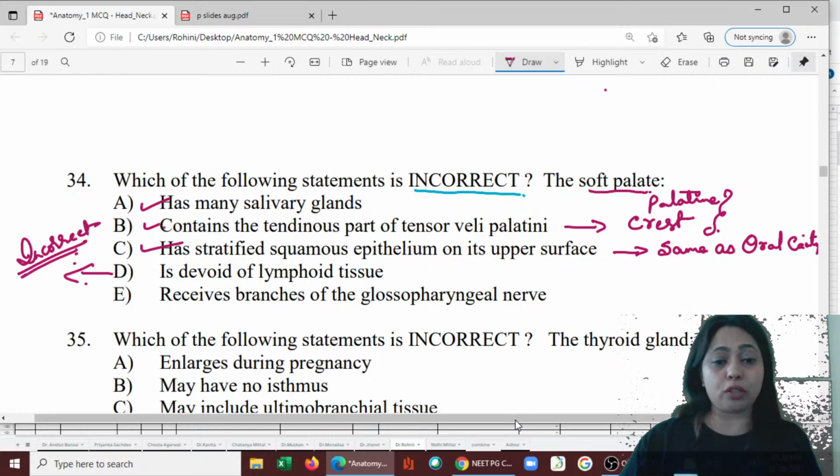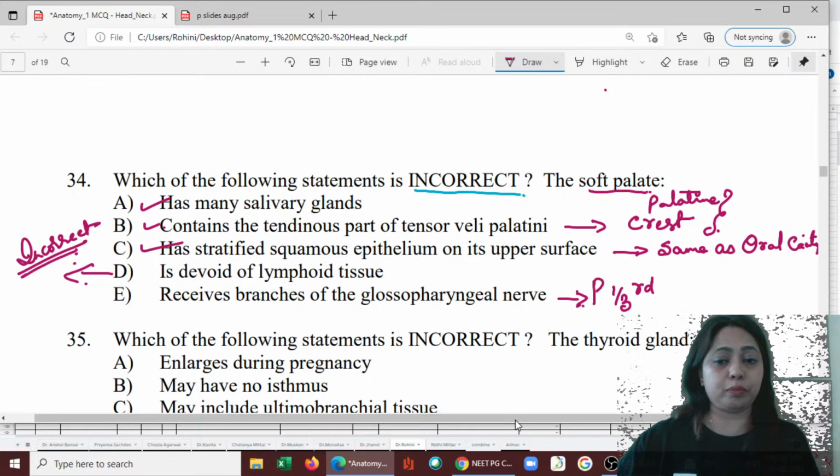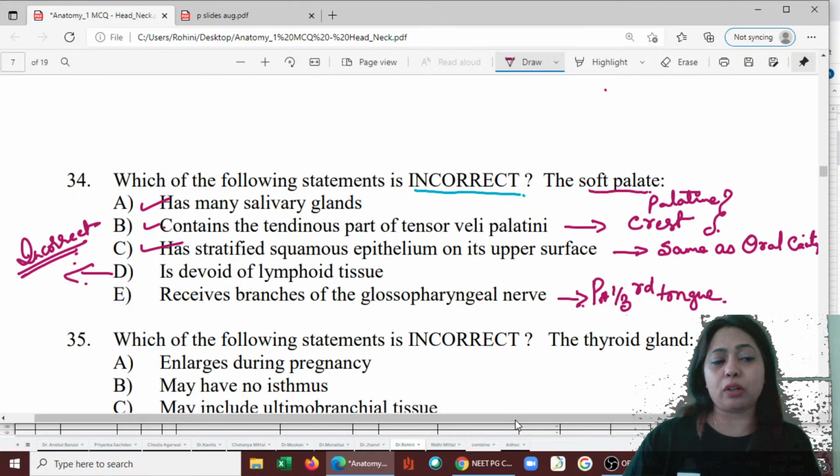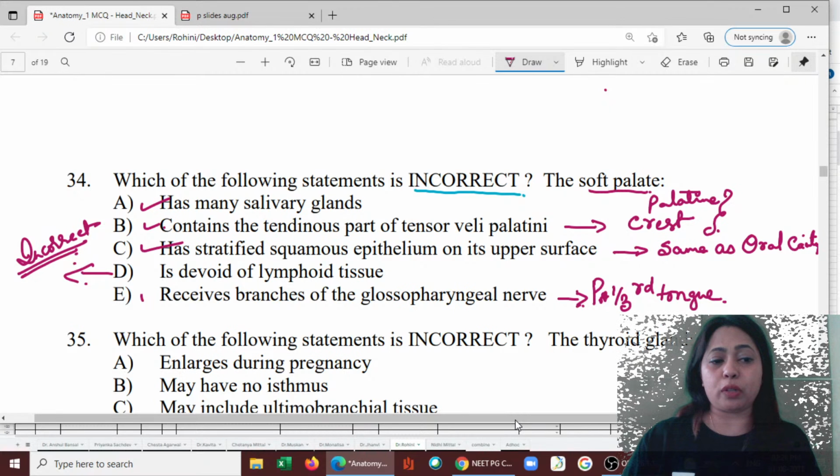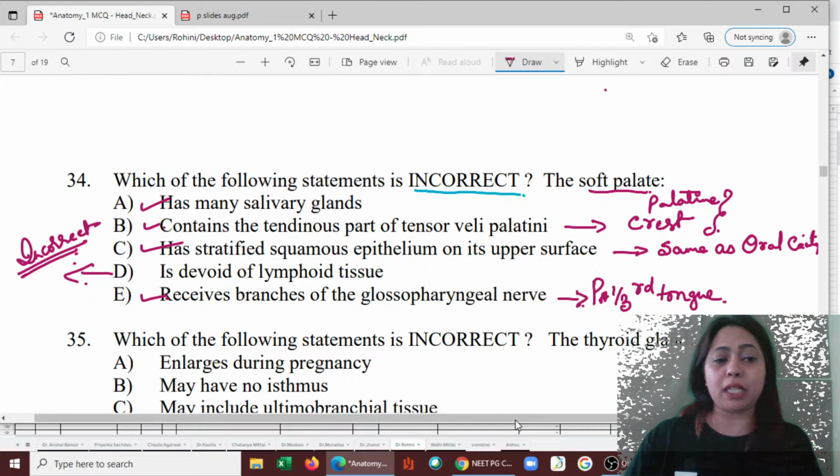It receives branches of the glossopharyngeal nerve. That is correct. So this portion also, remember we talk about the deviation of the soft palate from the midline. All that when we check, and posterior one-third of the tongue. Posterior one-third of tongue is by glossopharyngeal. So when we talk about all this, we talk about the soft palate as well. So this is also a correct statement. The only statement that is not correct is G.